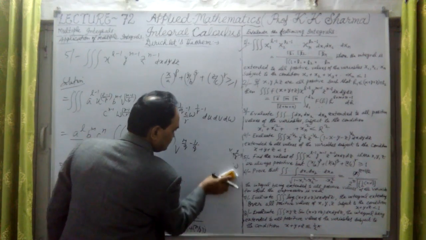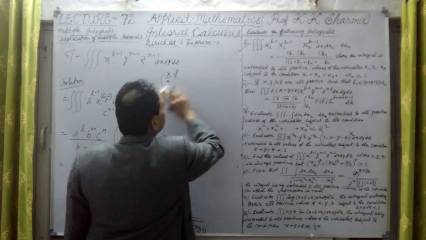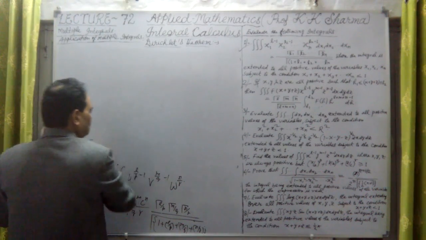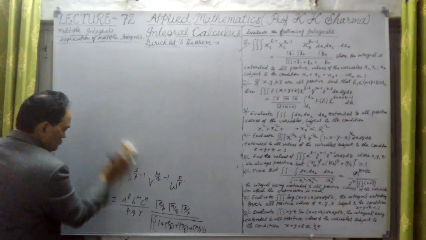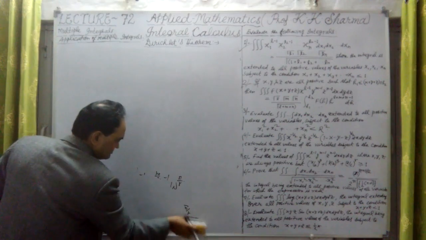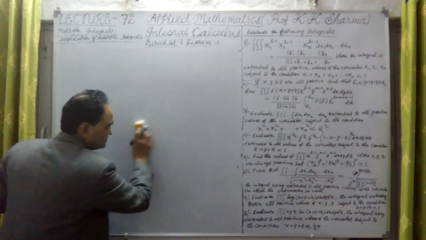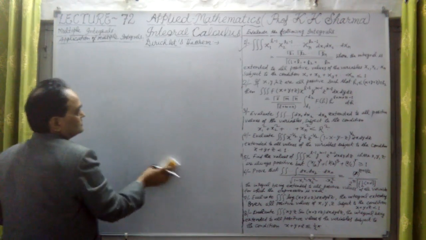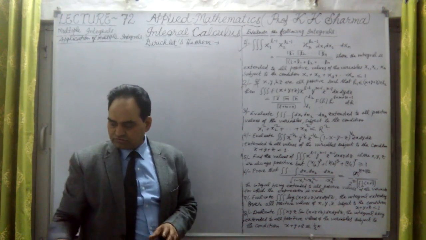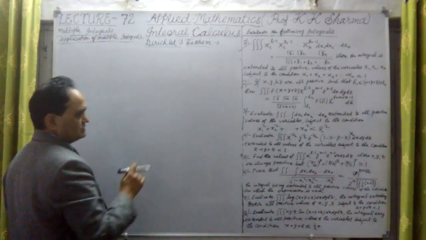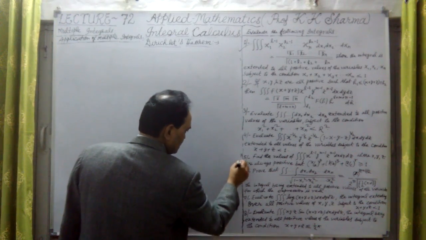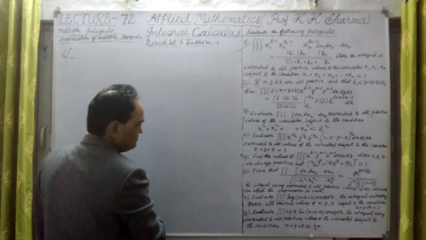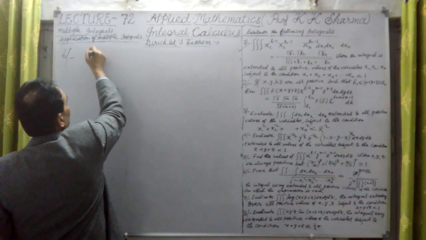What does question number 6 say? Let me check it. So question number 6 now. Regarding question number 4, the mistake in the answer, I'll take it separately. I'll clarify that question and finally I'll take that again. It's a simple question. Let me take the 6th question. What does question 6 say? Prove that. Here we have to prove.